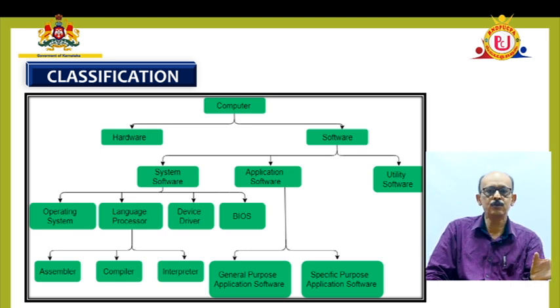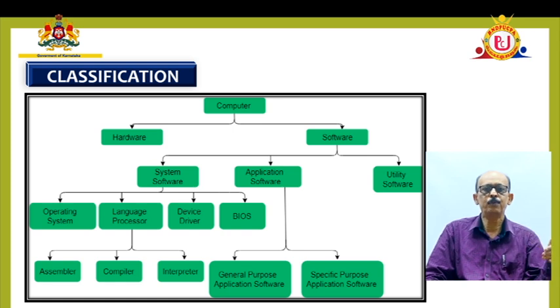There are so many types of system software. Along with that, the language translators like compiler, interpreter. There are two more things which we need to know: linker, loader, and the editor. These are the few examples for system software.